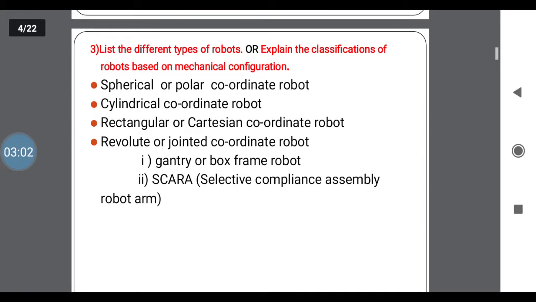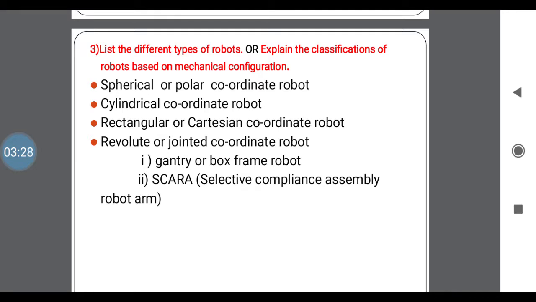Third question is: list the different types of robots, or it may ask to explain the classification of robots based on mechanical configuration. Here we have some classifications. First one is spherical or polar coordinate robot. Second one is the cylindrical coordinate robot. Third one is a rectangular or Cartesian coordinate robot.